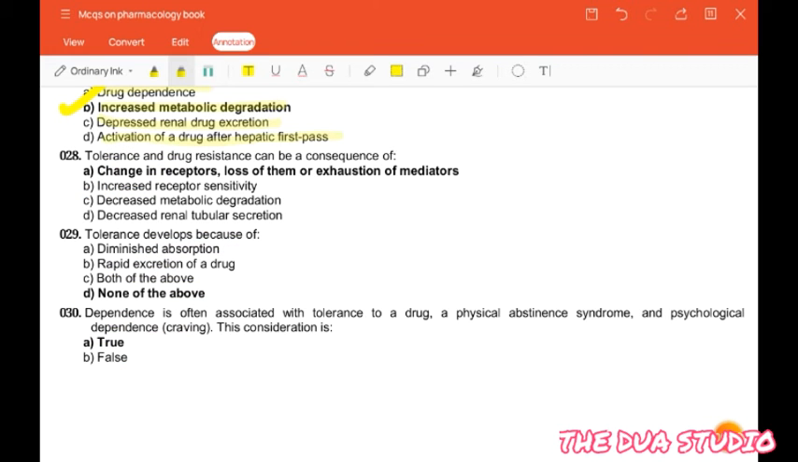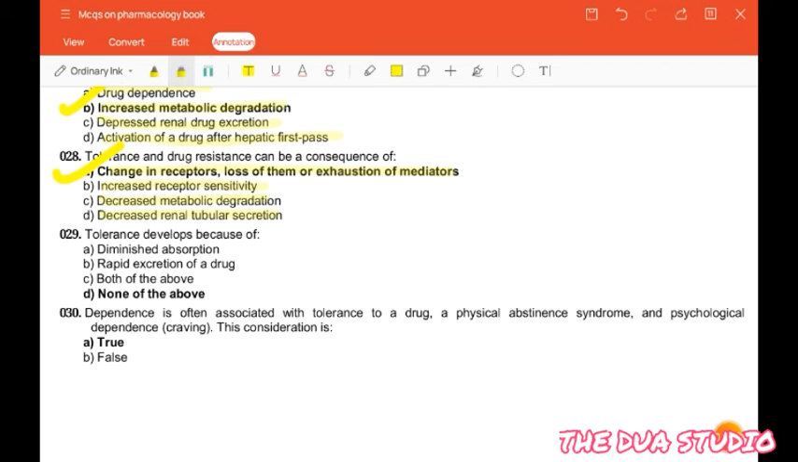Question is, tolerance and drug resistance can be a consequence of change in receptors, loss of them or exhaustion of mediators, increased receptor sensitivity, decreased metabolic degradation, decreased renal tubular secretion. So the correct answer is change in receptors, loss of them or exhaustion of mediators.